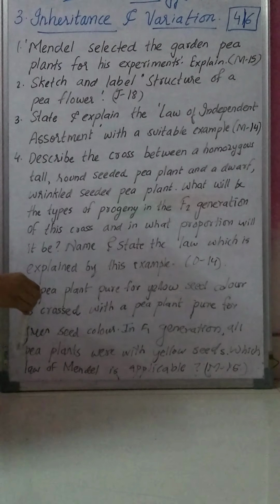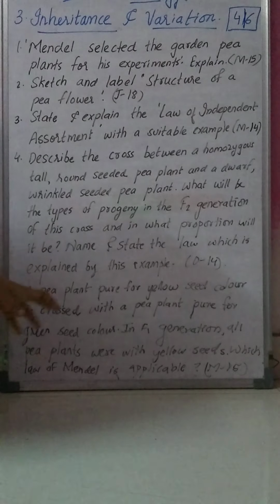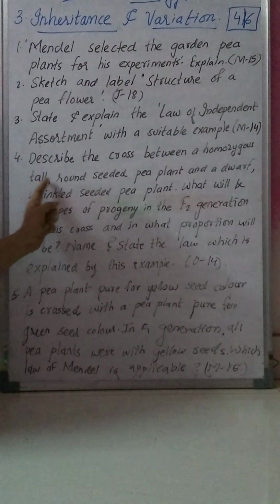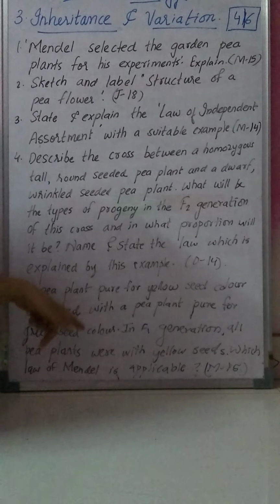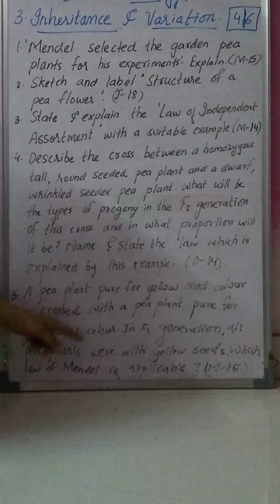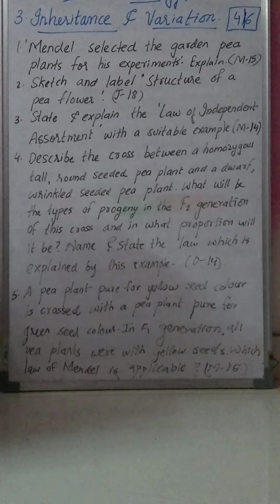Okay, but this question is slightly twisted. You have to just understand. See here you can see two characters are considered. Whereas in this question, question number 5, only one character is considered. As one character is considered, that means that here you have to explain law of dominance.